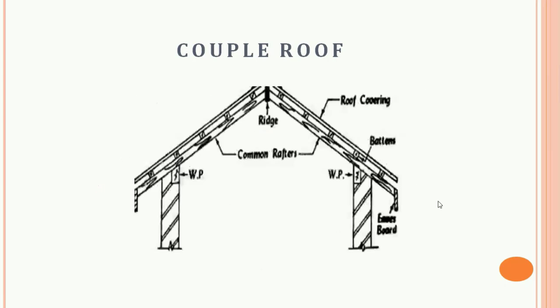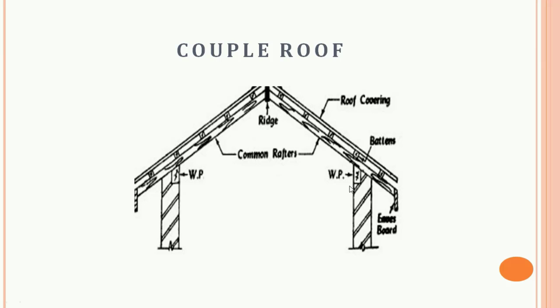So in the figure, as you can see, in this type a pair of common rafters slope upward from opposite walls and meet on the ridge piece at the upper end. This type of roof is suitable up to the maximum span of 3.5 meter.